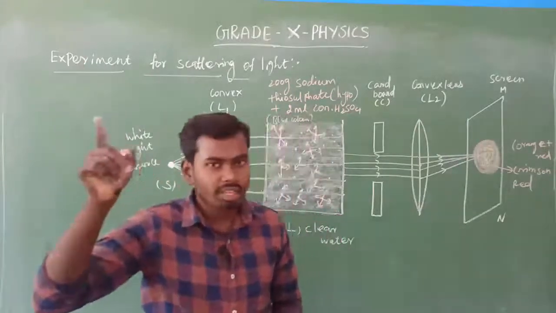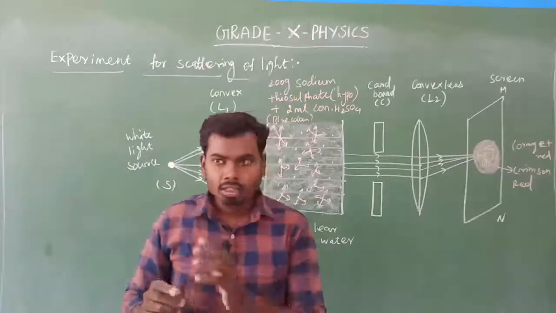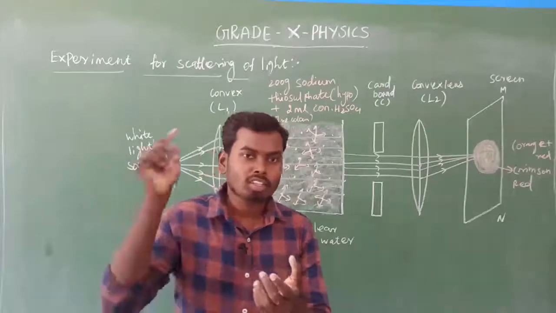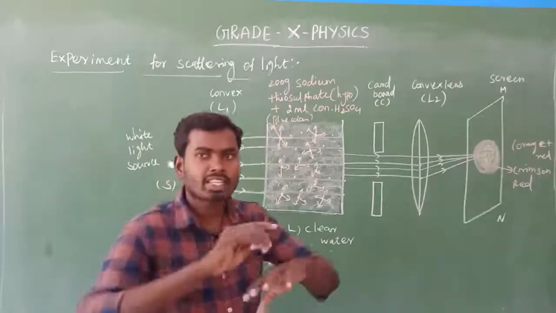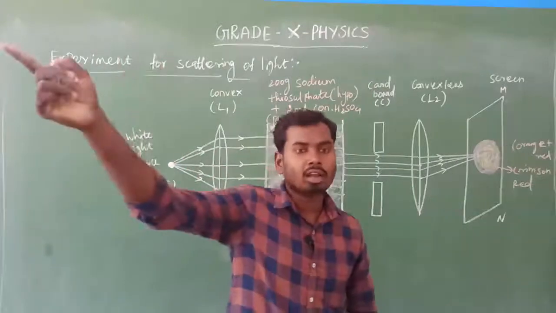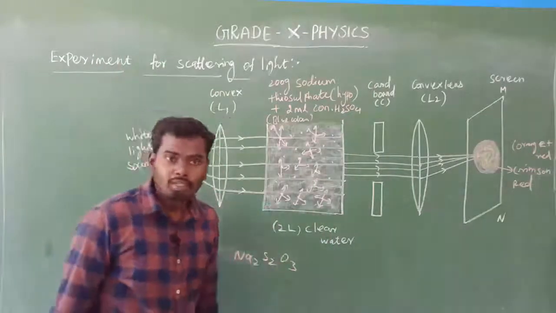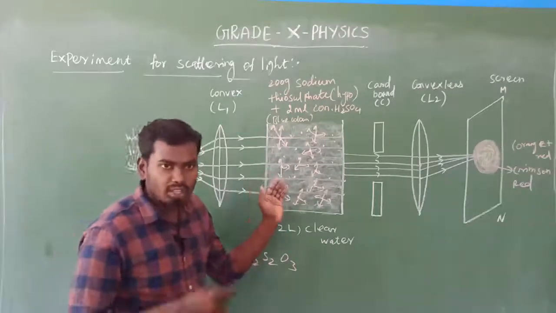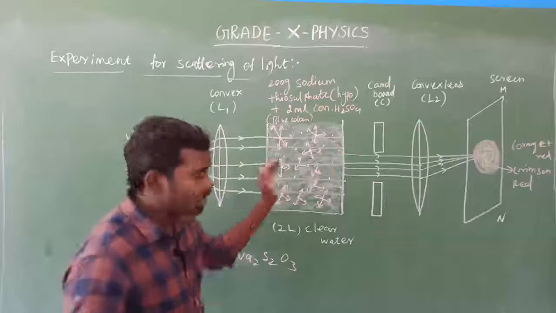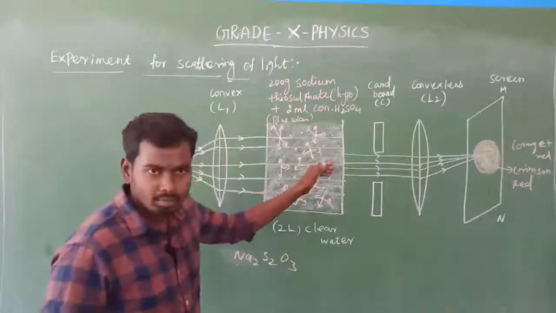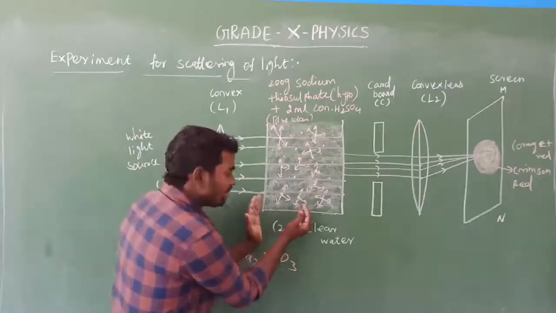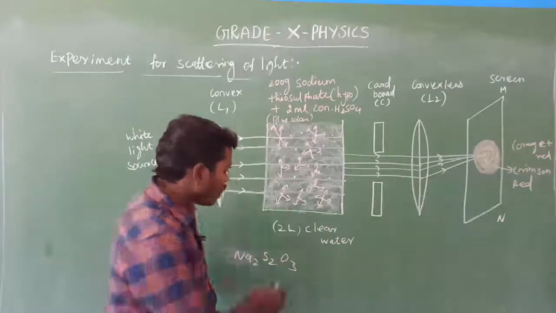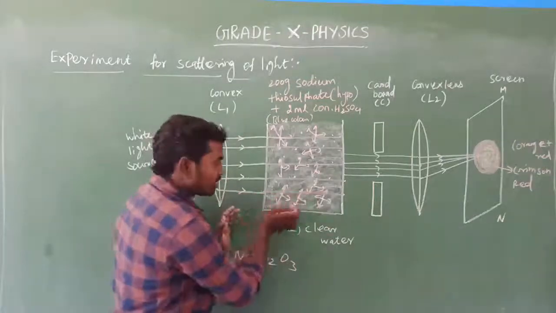Note this point, the same thing happens in the sky, because blue color has minimum wavelength. This minimum wavelength visible spectrum falls on the particles present in the atmosphere and gets scattered in all directions, due to which the sky appears blue. So the same thing happens here. Am I right? Yes, because the longer wavelength visible spectrum jumps over, note this point, jumps over the sulfur particles. Only this area, only the middle part of the area, isn't it? Yes. Then after that, what will happen? After that, the light traveling distance increases. Am I right?